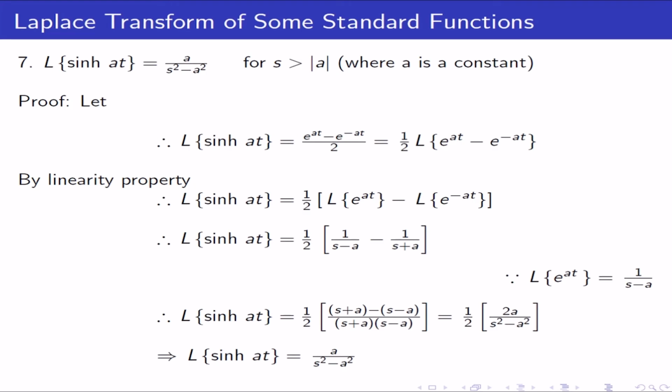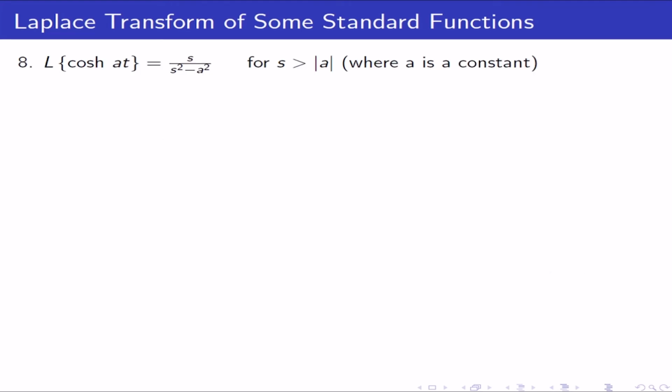Next, Laplace transform of hyperbolic cos of at is equal to s upon s square minus a square for s greater than mod of a, where a is a constant. Proof.